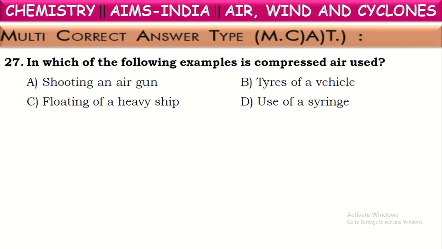See the first one. In which of the following examples is compressed air used? Means air pressure is used generally. Say shooting an air gun. So it is not under air pressure. There it works on spring action. Now the next one, tires of vehicles. Yes, the tires of vehicles contain tubes and they are filled with air at a very high pressure. Okay, so these are correct.